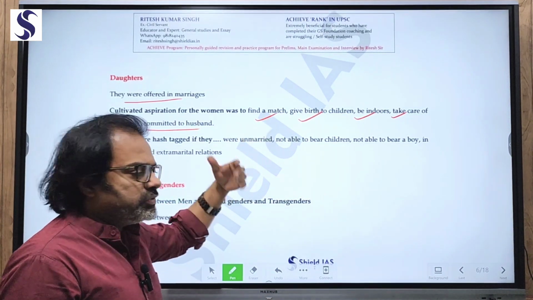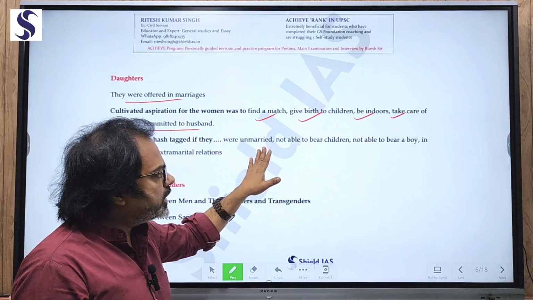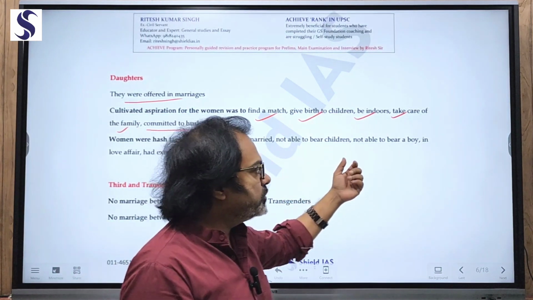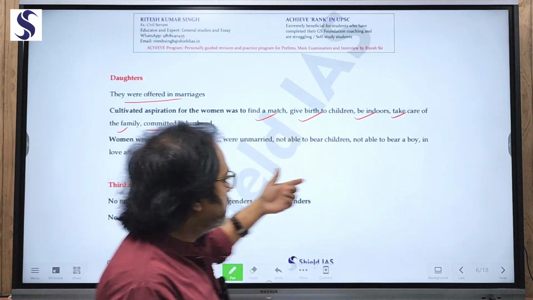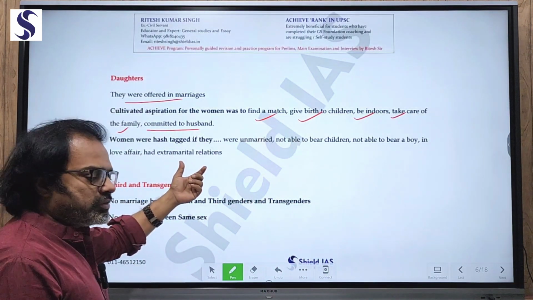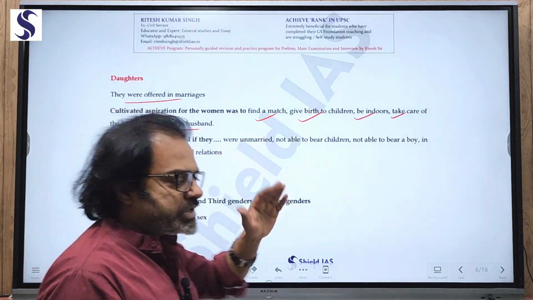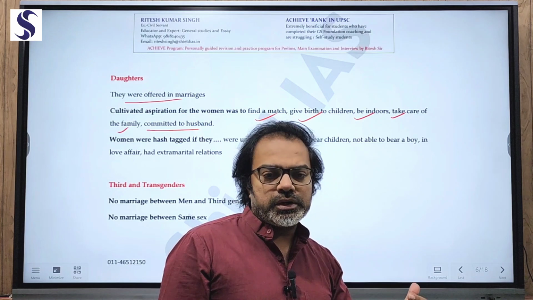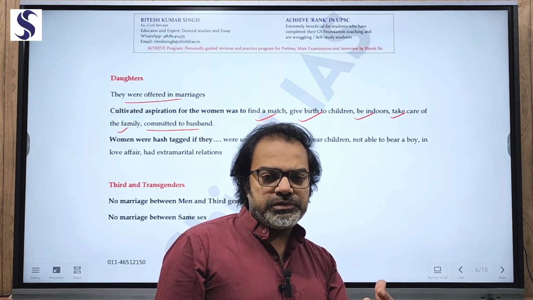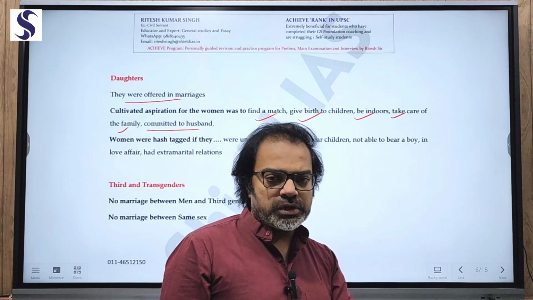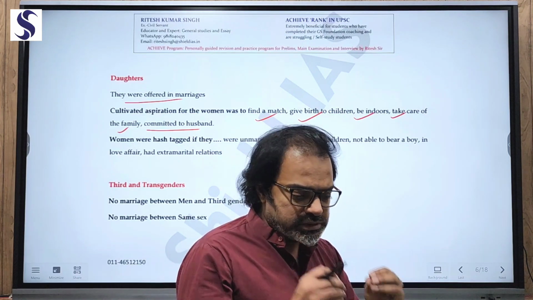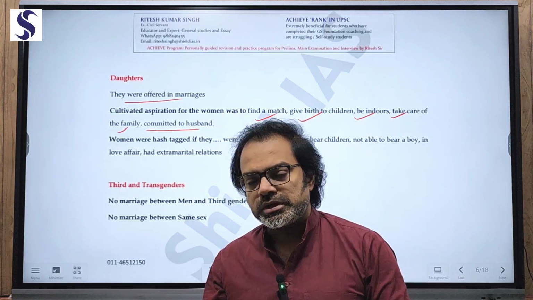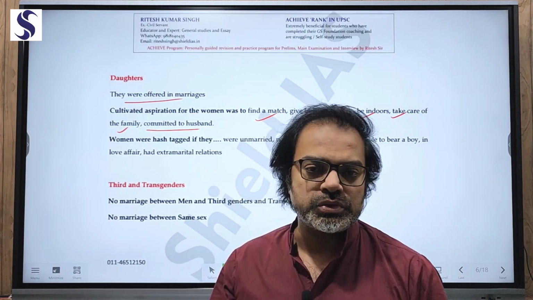Further, if the woman is unwilling, if she is not conforming with the status quo, if she wants to remain unmarried, or in a marriage is not able to bear children, or not able to bear a boy, or is in a love affair, had extramarital affairs, all these women were hashtagged with very derogatory slangs. They were humiliated so as to force them to remain within the confines of the status quo rather than rebelling. So various derogatory slangs were created for non-conformist women, who were not conforming to the status quo.